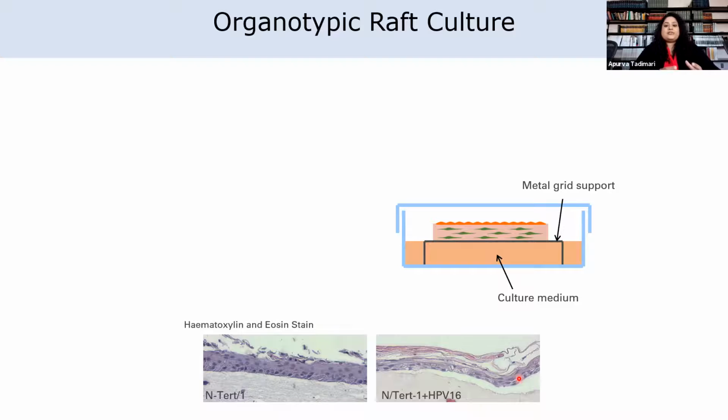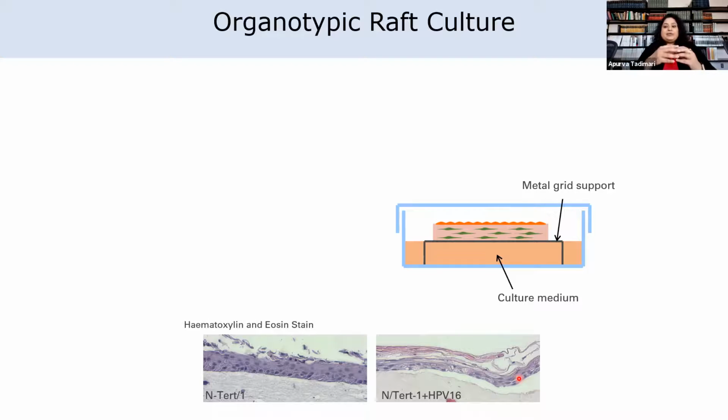In this way, raft culture has allowed normal keratinocytes to stratify and fully differentiate, as I mentioned, in a liquid-air interface culture to produce the full thickness epithelial tissue when fed on top of a dermal equivalent consisting of a fibroblast layer, or in this case, a fibroblast-populated collagen gel.